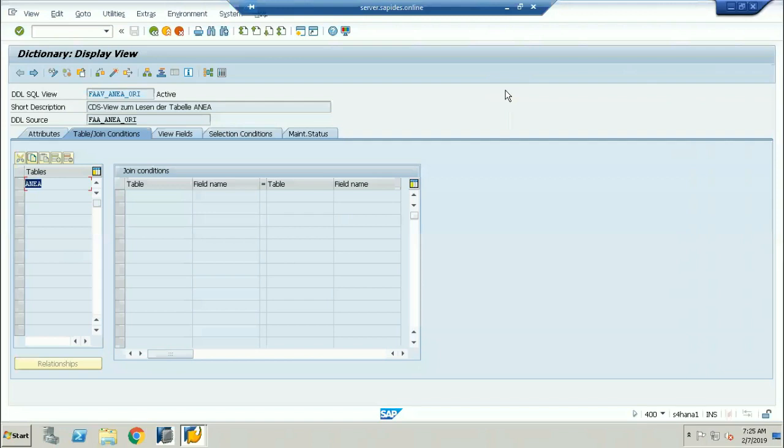It's going to be written to BKPF and ACDOCA or FAAT doc IT or plan values. Those tables it will be written to. So the next posting, next depreciation run data will not be in the original tables anymore, right?